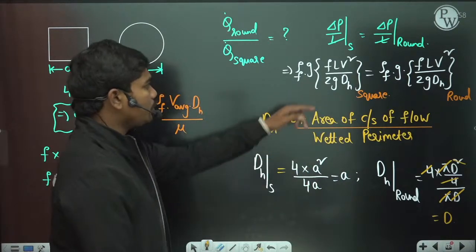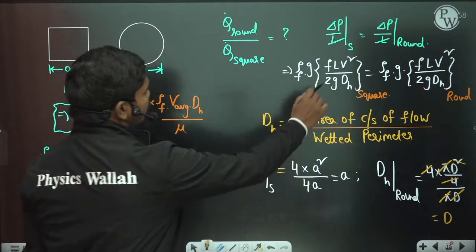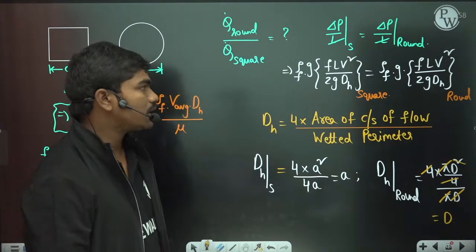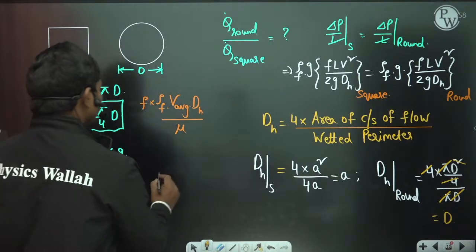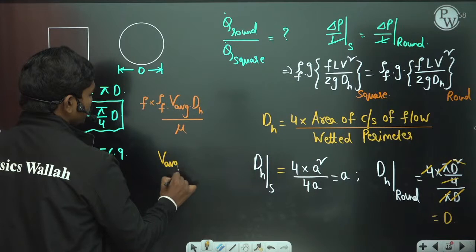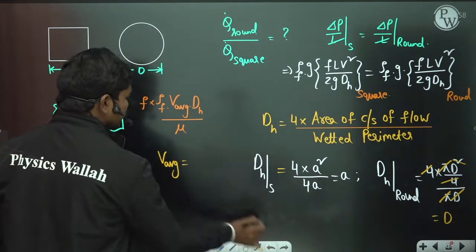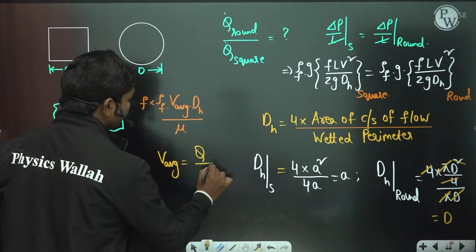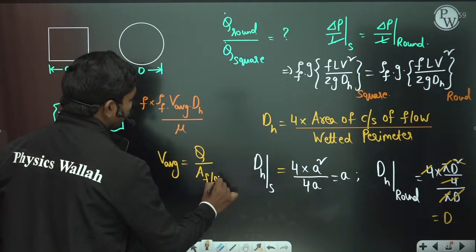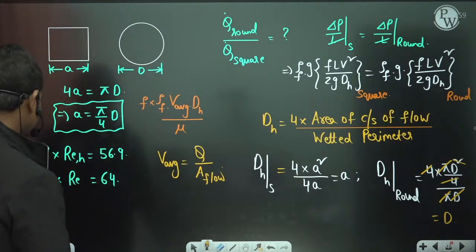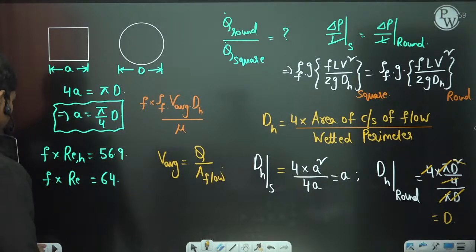Now if you substitute the expressions here, V can be written as the discharge divided by the area of flow. So let us substitute there.